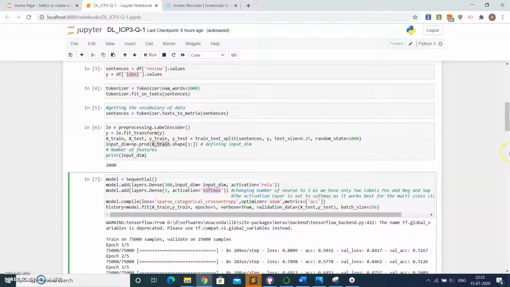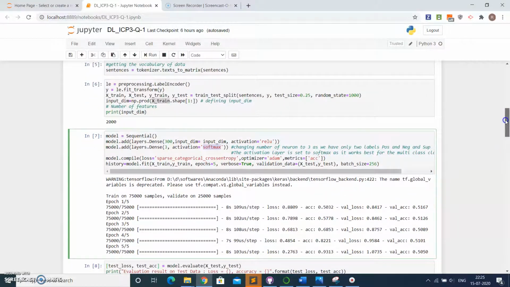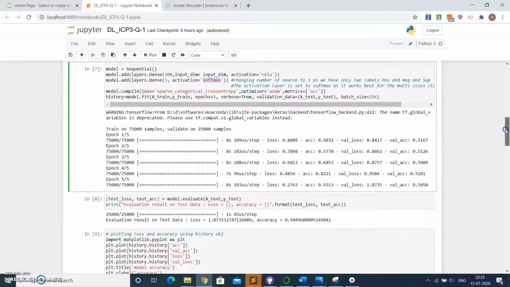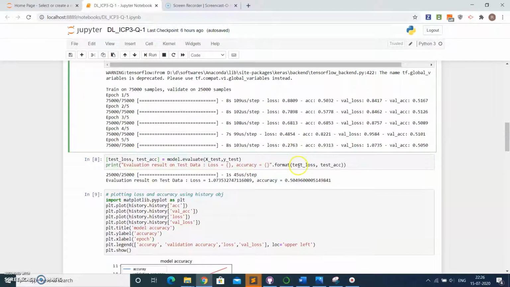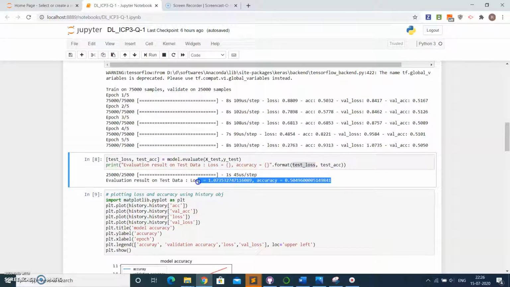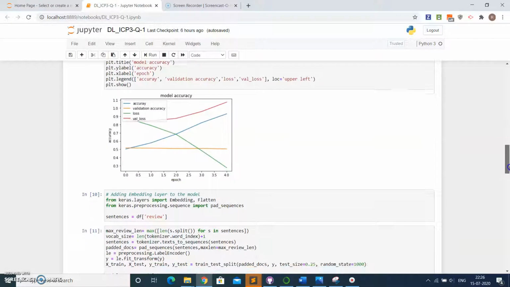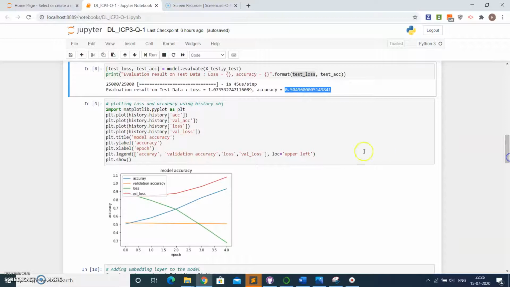So after doing these three things, I'm just running this code, and I'm able to calculate the loss and accuracy after training the model. The accuracy is 0.5504.